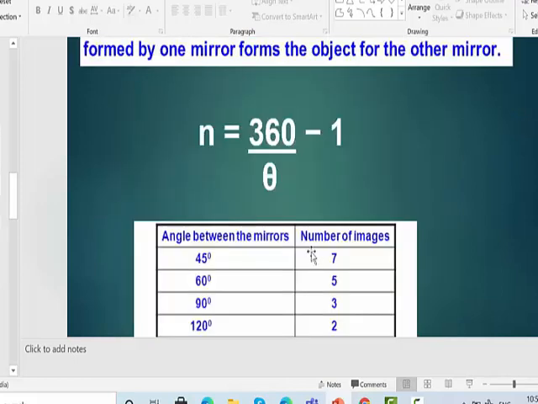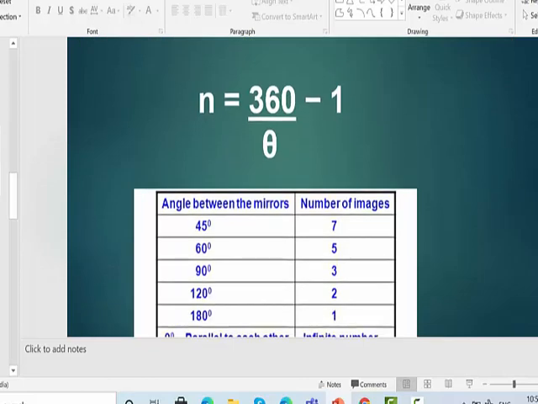Now substitute in this: 360 divided by 30 is 12. 12 minus 1 is 11. So if the two mirrors are at a 30-degree angle and someone stands in between, he will be able to see 11 images.